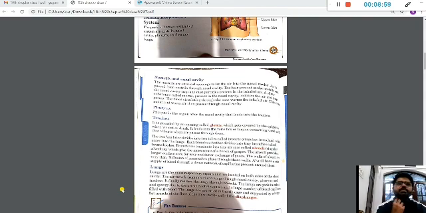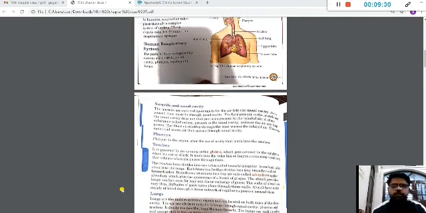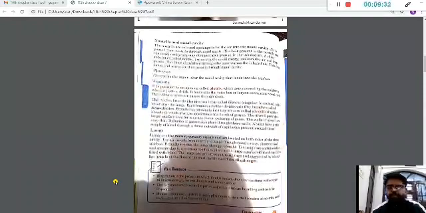Then after that we have a voice box, which is not at your level right now. Then finally this trachea gets divided into two tubes, because you have two lungs, right? The air needs to be distributed to both the lung sides. So it is divided into two portions called bronchi; a single one is a bronchus, and bronchus is singular while bronchi is plural, right? Then your bronchi will get divided into many bronchioles. There is a network of tubes called bronchioles, which is not given in your book.